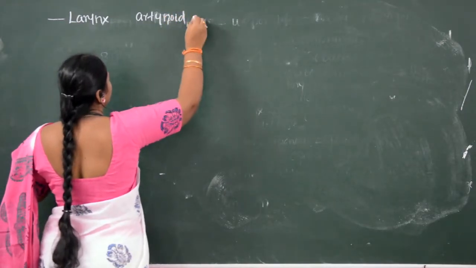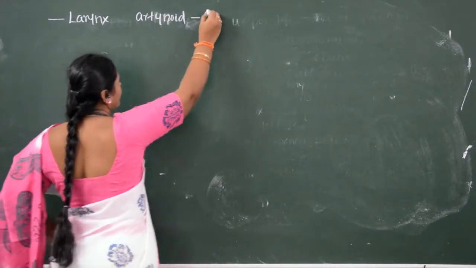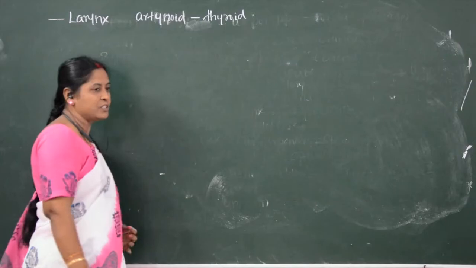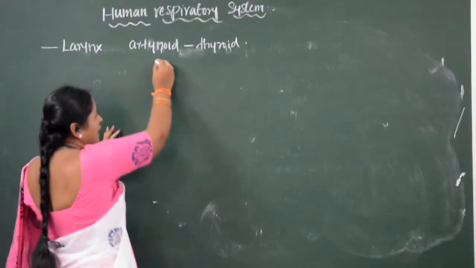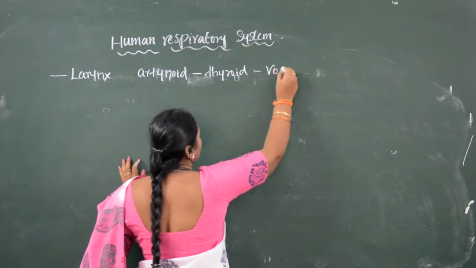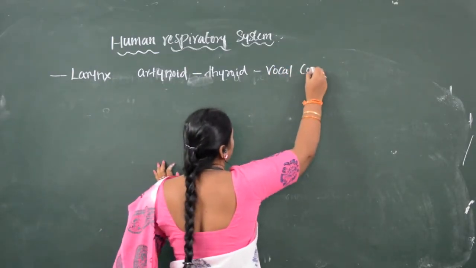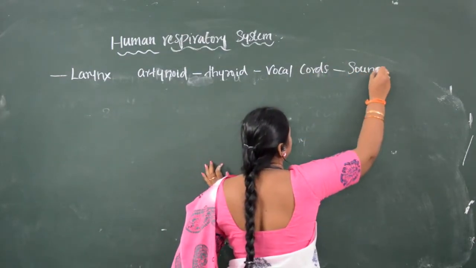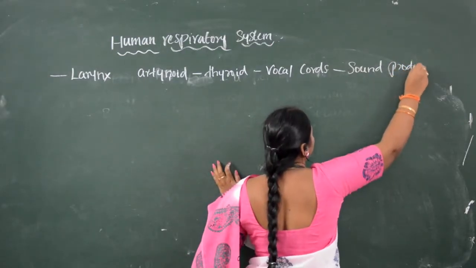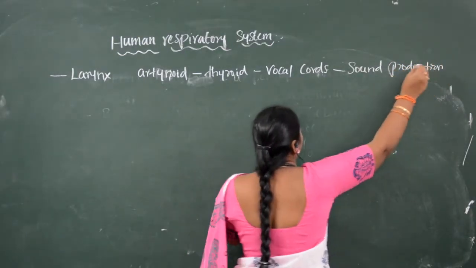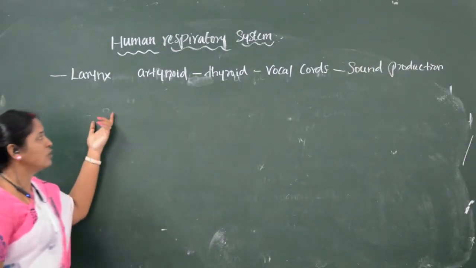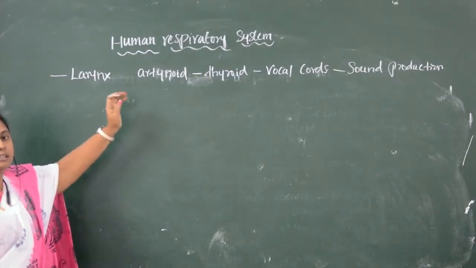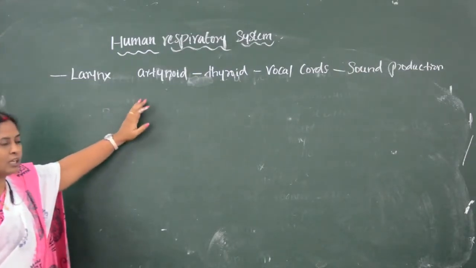Arytenoid cartilage is connected with the thyroid cartilage by an elastic cartilage. So between the arytenoid cartilage and thyroid cartilage, vocal cords are present, which are helpful for sound production, or we can say which produce the sound. Which is producing the sound? The vocal cords present between arytenoid cartilage and thyroid cartilage.